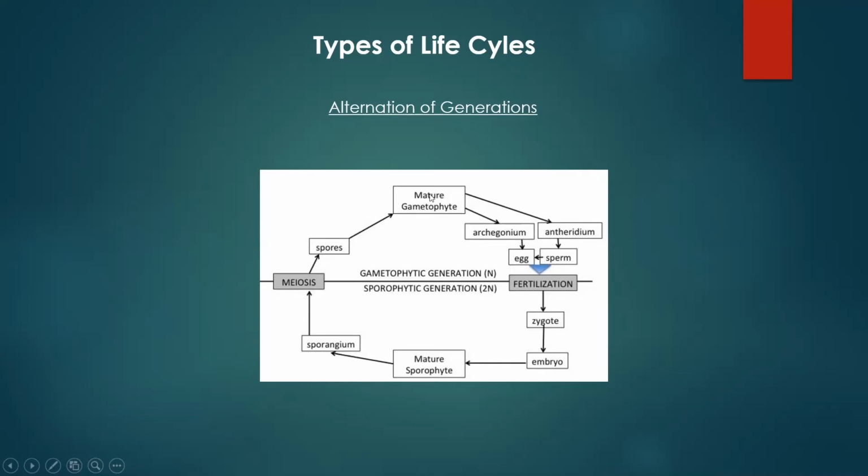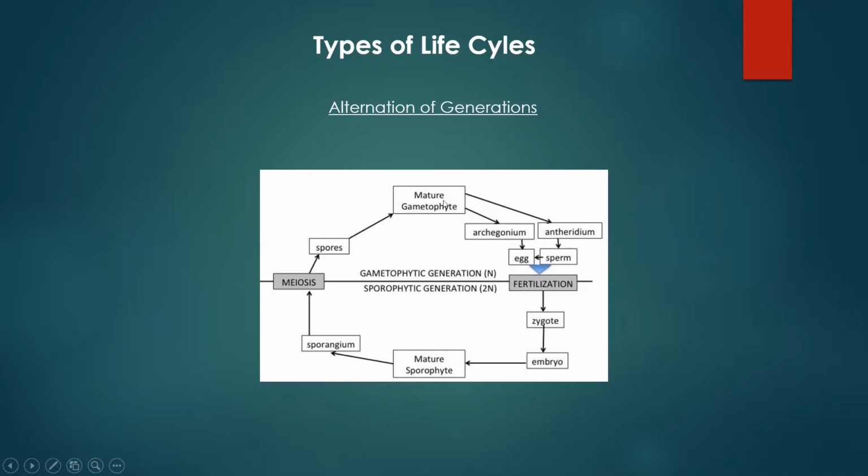Well, they'll grow into a gametophyte, which is the next adult stage. So now we have this next adult plant that is actually haploid. So you'll see a plant that is haploid, meaning they're 1N. All right, this adult plant is going to make two structures called archegonium and antheridium. These are your sexual organs. With archegonium, it's going to make eggs, while the antheridium is going to make sperm.